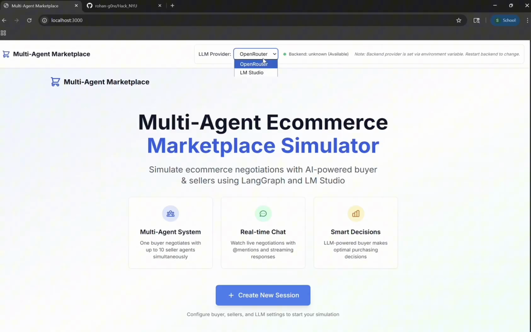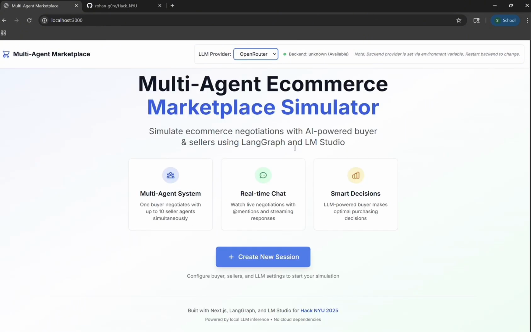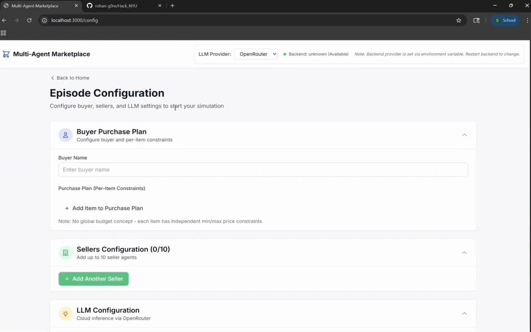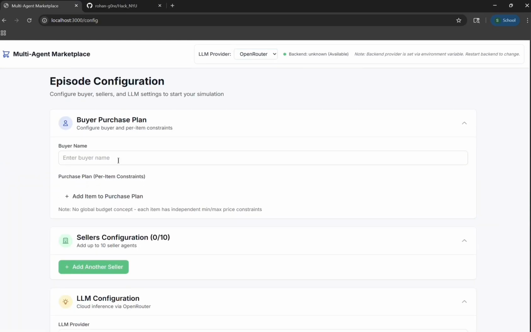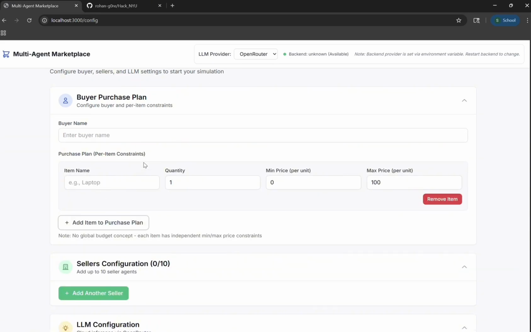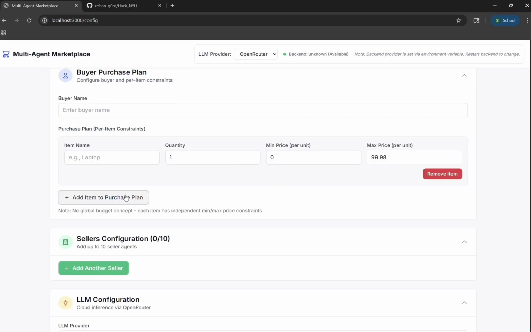So this is the landing page of Arbitrage, which is a multi-agent marketplace. As you can see on the top, we have two different versions. Let's choose OpenRouter for now. Let's create a new session. Here, you can see that we can enter different buyer name, different buyer details, which is basically what the buyer wants to buy. We can give an item name, quantity, and the minimum price and maximum price that the buyer is willing to pay, which is basically a budget. We can add multiple items.